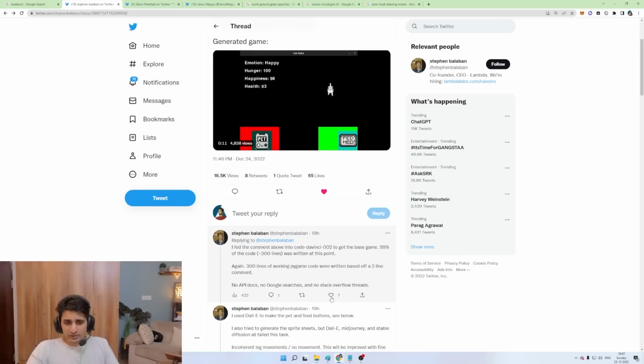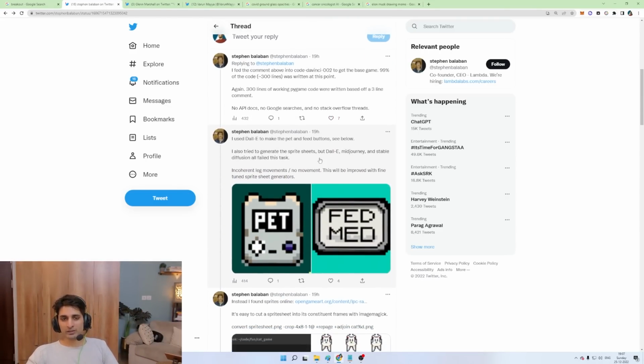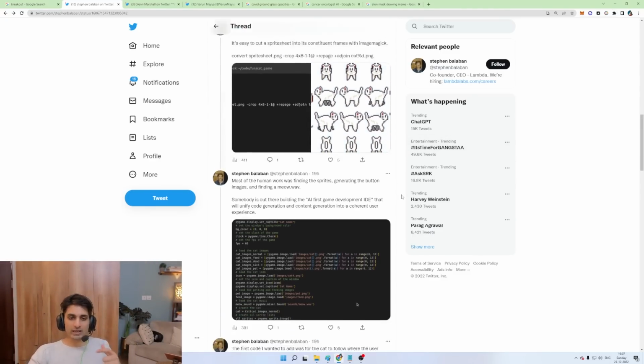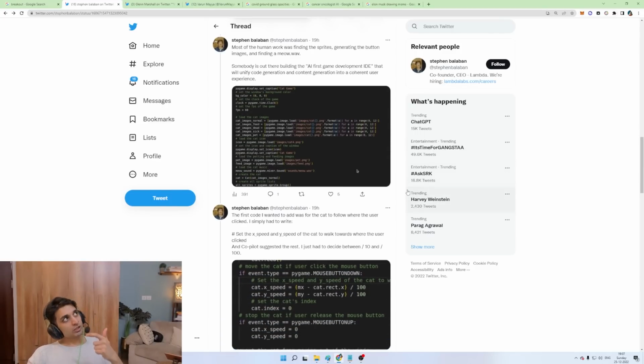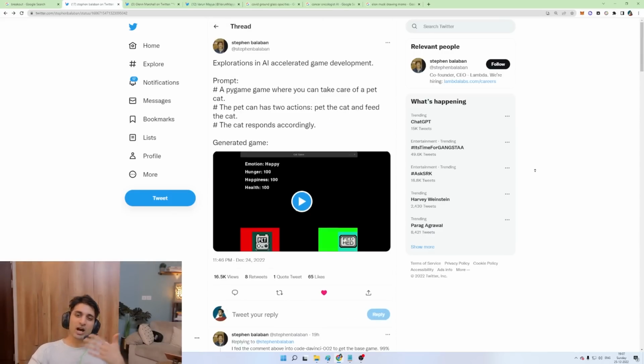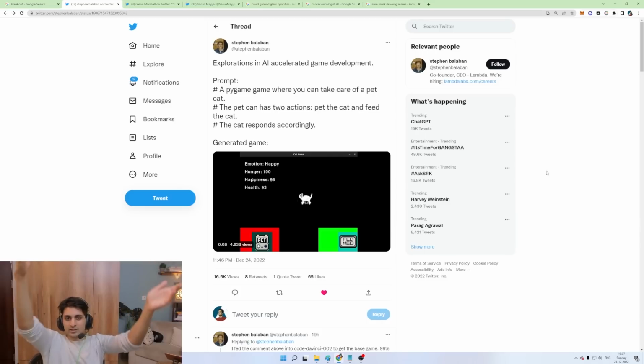Most of the code was written by the AI itself, and he just used DALL-E to make the pet and feed buttons, right? The only thing he had to take from outside was sprite sheets, because AI can't do movement very well yet. And I'll tell you the one drawback with where we're at with AI, which is paradoxically something we can exploit, right? But as you can see, he made an entire game by just asking it, give me a game, right? And because these are simple algorithms to make a game, feed the cat, increase its health, right?